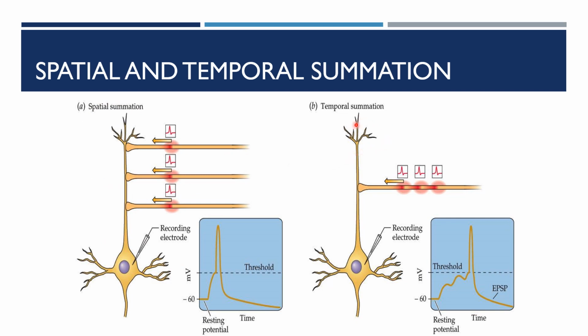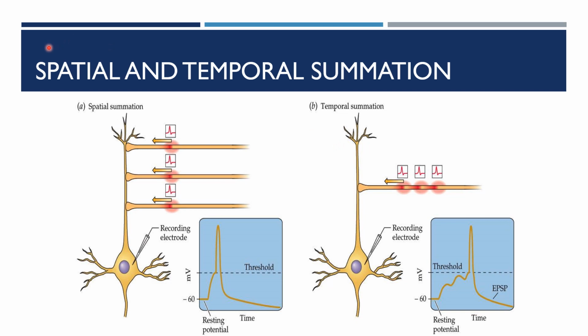Here it is temporal summation. Here also, when a subthreshold stimulus is applied, it will not respond, but when the subthreshold stimulus is repeatedly applied in quick succession, and that is very important, in quick succession, a response can be obtained.